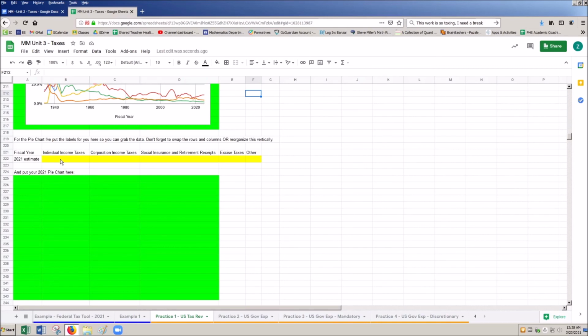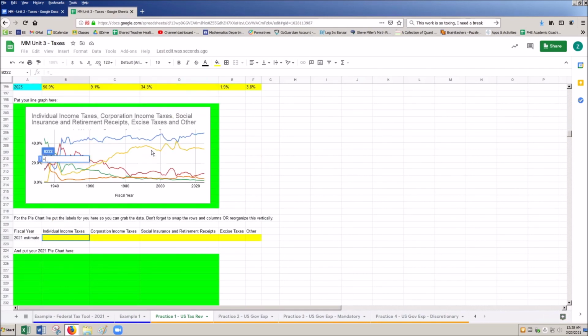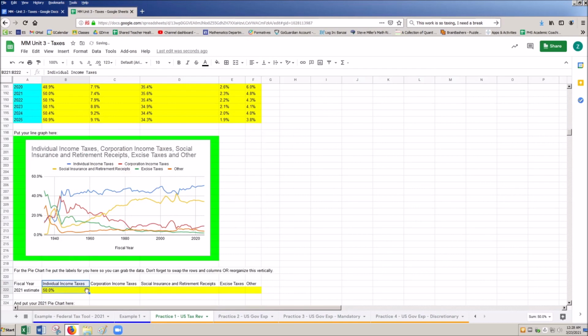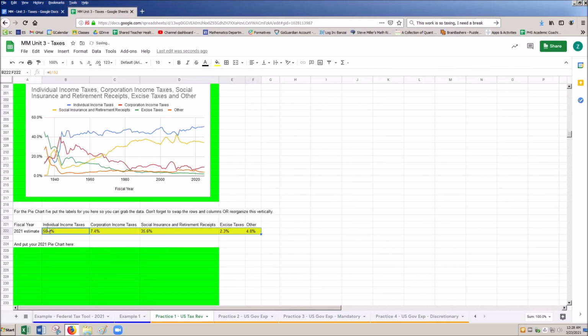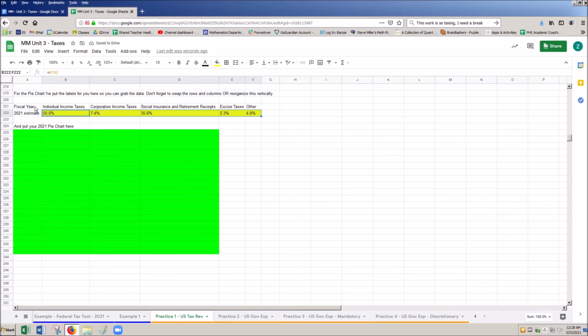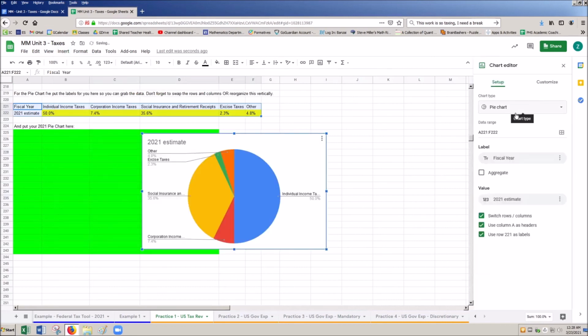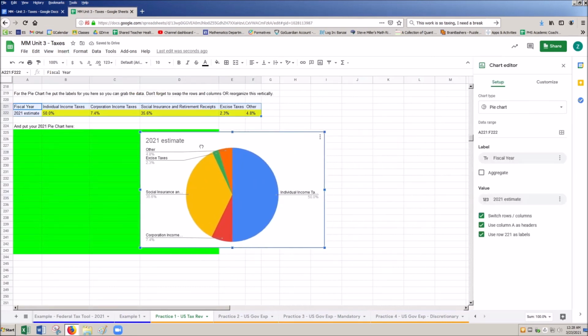Next, we're looking for 2021 data. How do we do it? We say equals. We go into our table here. We look for 2021. We go to the first column. We hit enter. And then we just take that and drag to the right. There we go. Now I'm going to select that data. So again, I'm just going to hit Control A to select that whole table there. Insert, chart, pie chart, boom, I'm good to go.